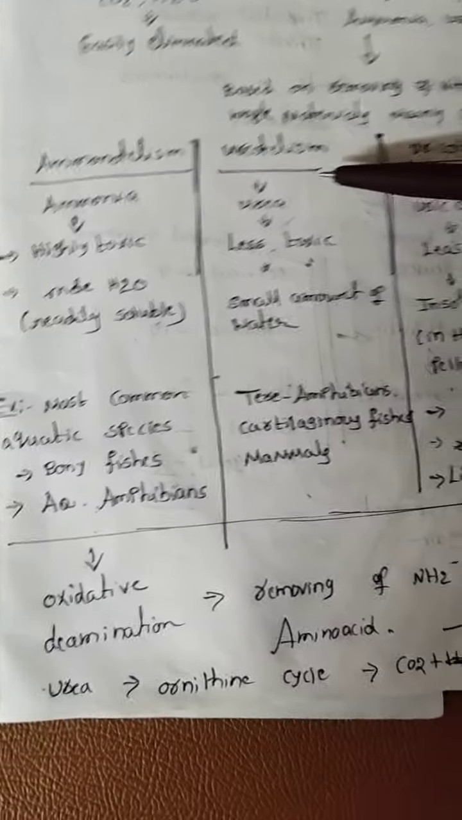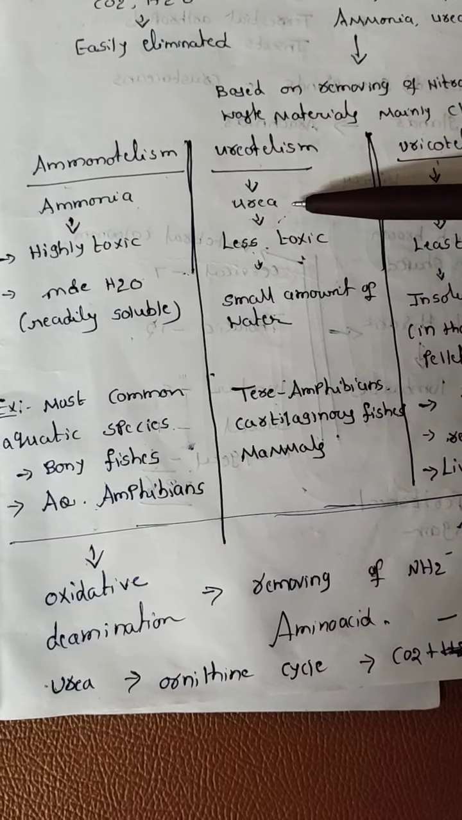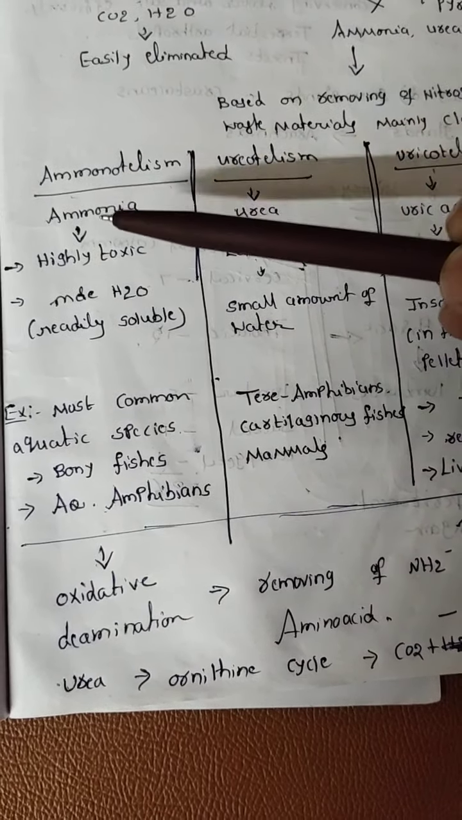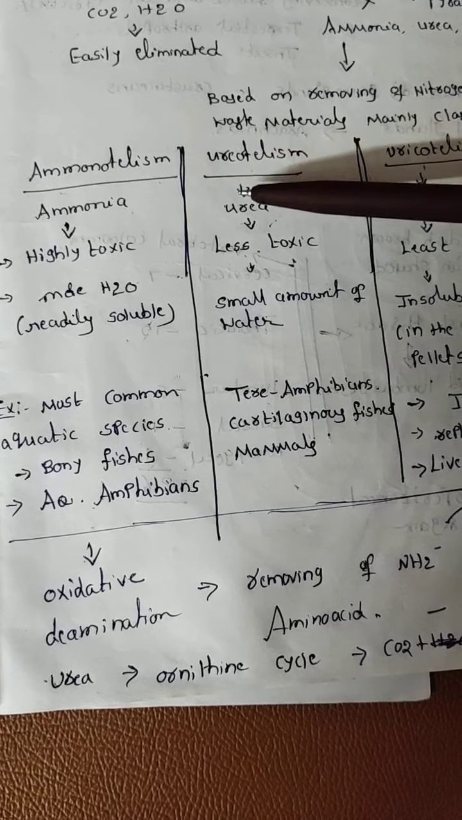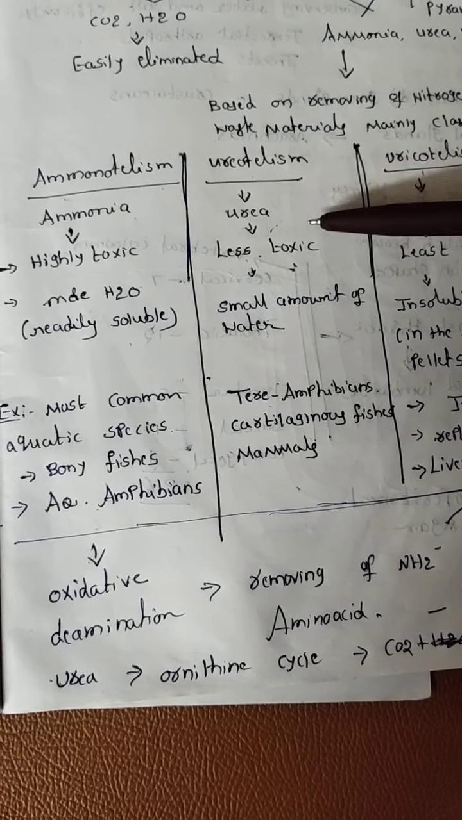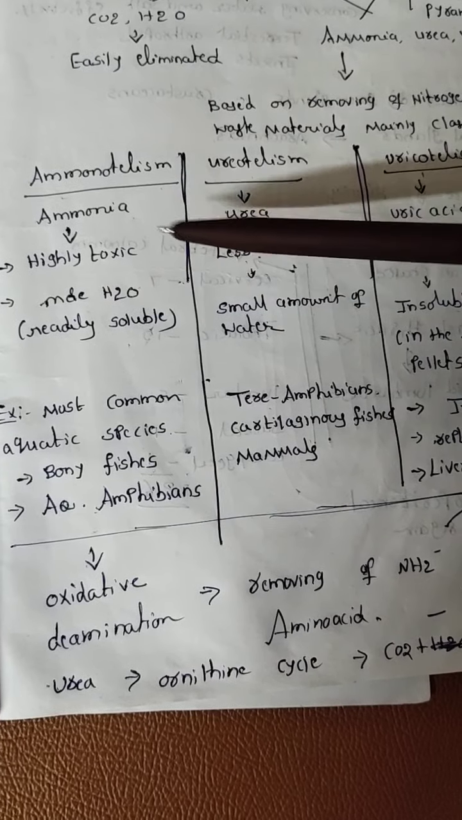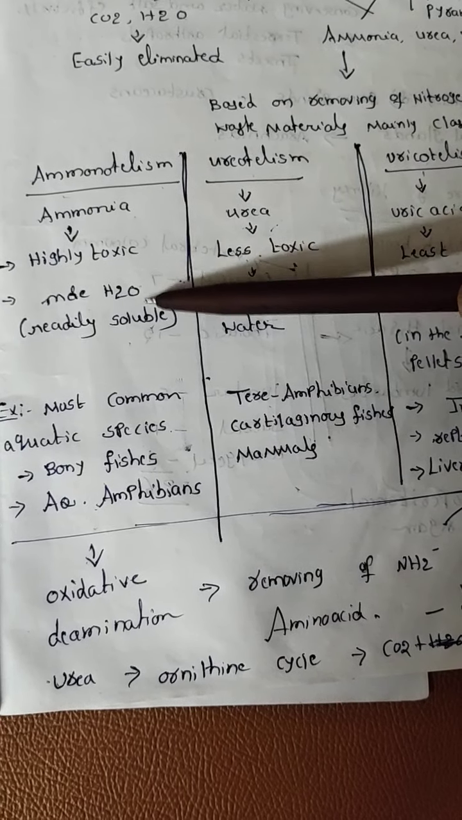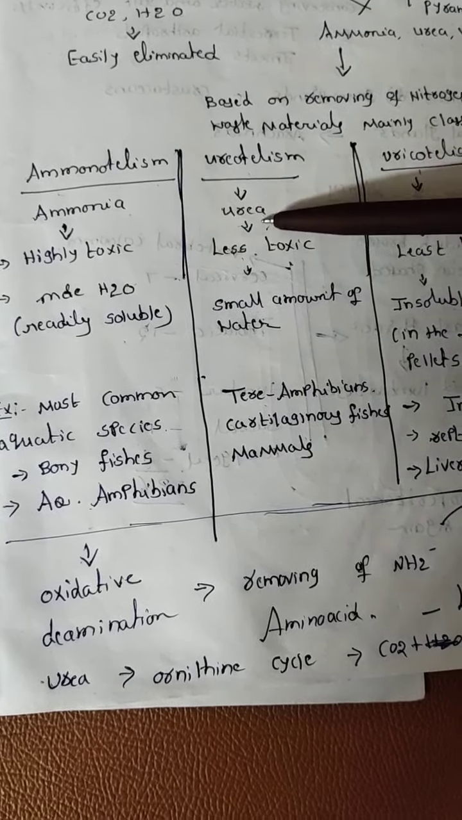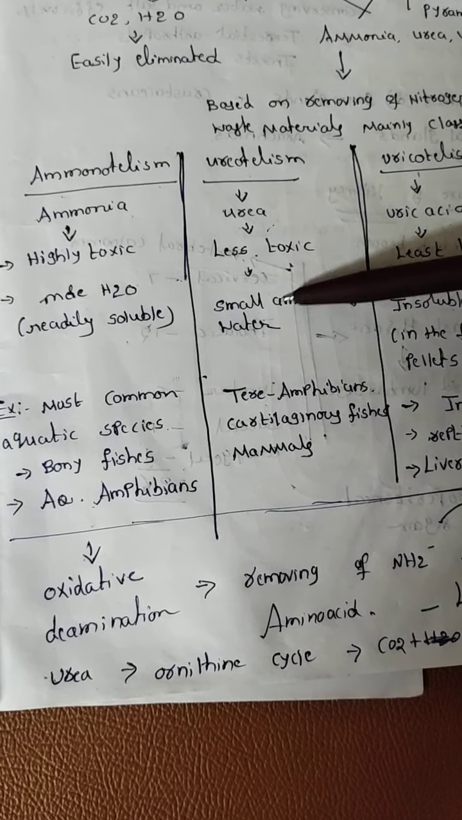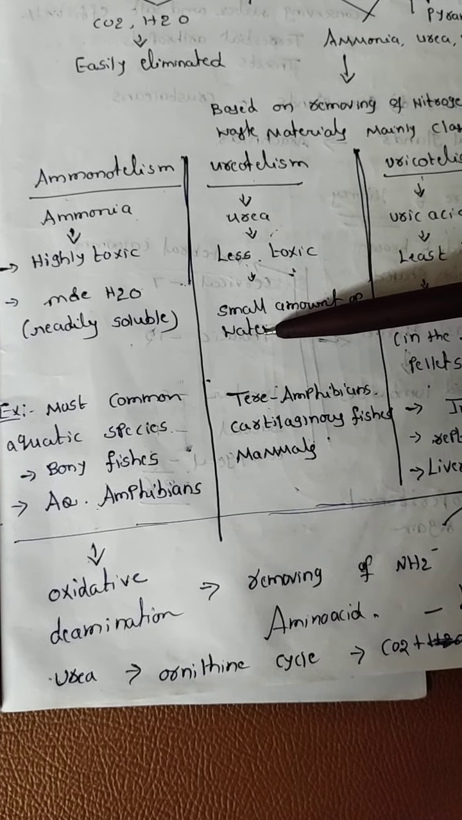Next one, ureotelism, where the excretory material is urea. Compared to ammonia, urea is much less toxic. For elimination of ammonia we need a large amount of water, but for elimination of urea, a small amount of water is needed.